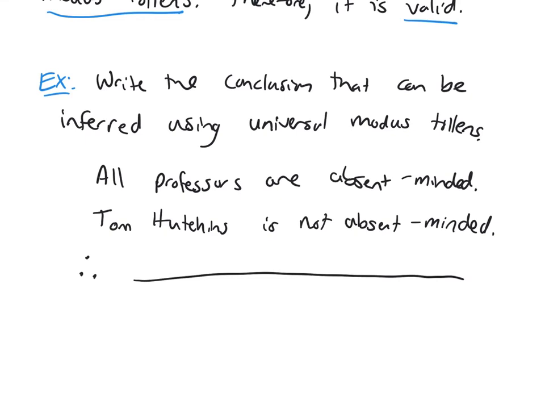Okay. So again, it might help if you translate this into symbols, but look at our first premise here. This is our universal statement. If something's a professor, then they're absent-minded. And then Tom Hutchins is not absent-minded, so that would be the not Q(x) part. So then what goes here is not P(a), right? So if we're following the format, it would be Tom Hutchins is not a professor.